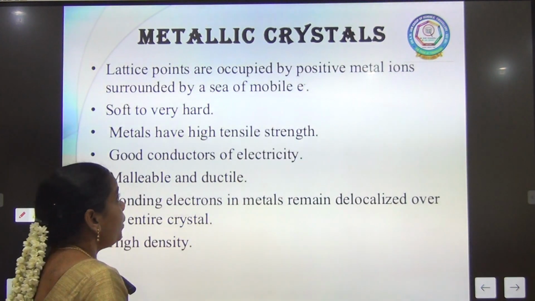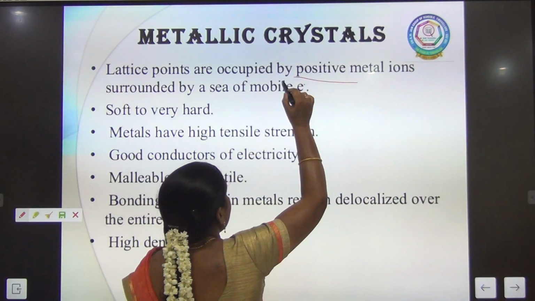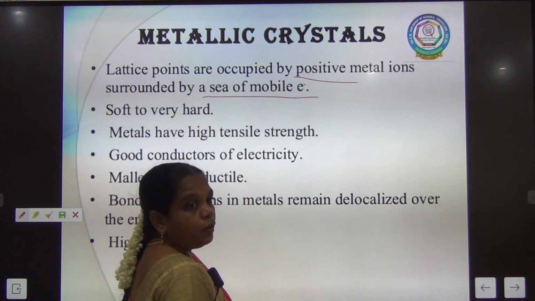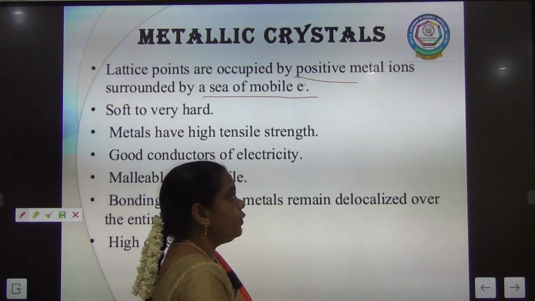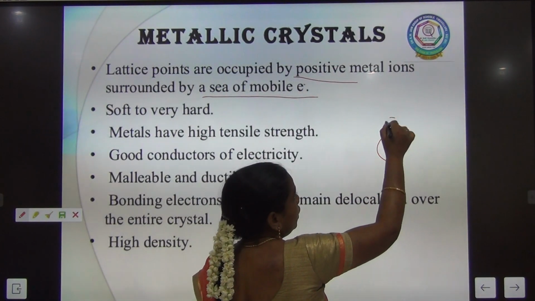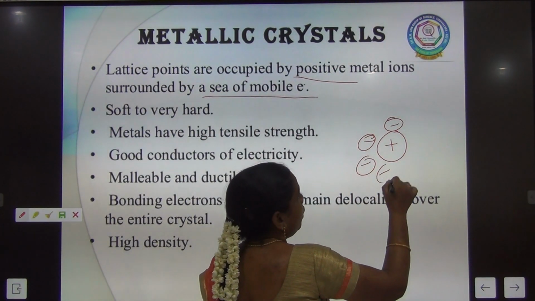So here the metallic solids are occupied by positive metal ions with a pool of electrons. If you see this, the electropositive metal ion is surrounded by a pool of electrons.